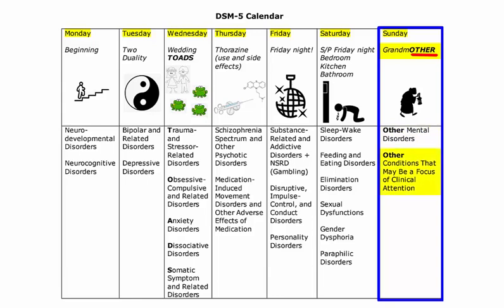And other conditions that may be a focus of clinical attention include conditions that interfere with overall functioning but are not severe enough to warrant a psychiatric diagnosis. These conditions are not mental disorders, but they may aggravate an existing mental disorder. For example, abuse and neglect, or relational problems in the family or with a primary support group.